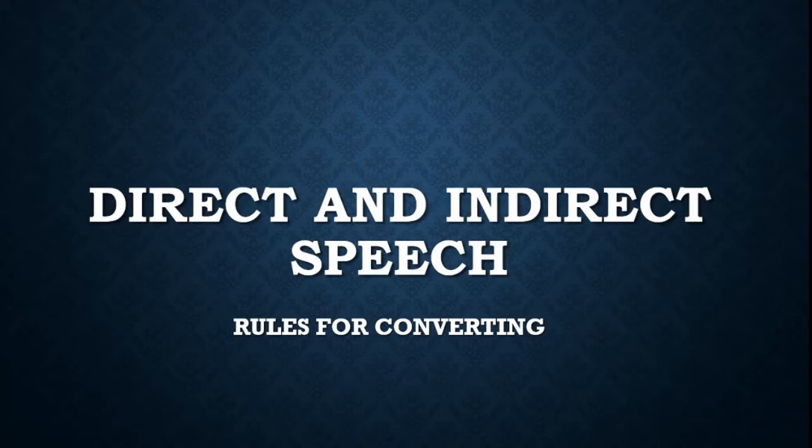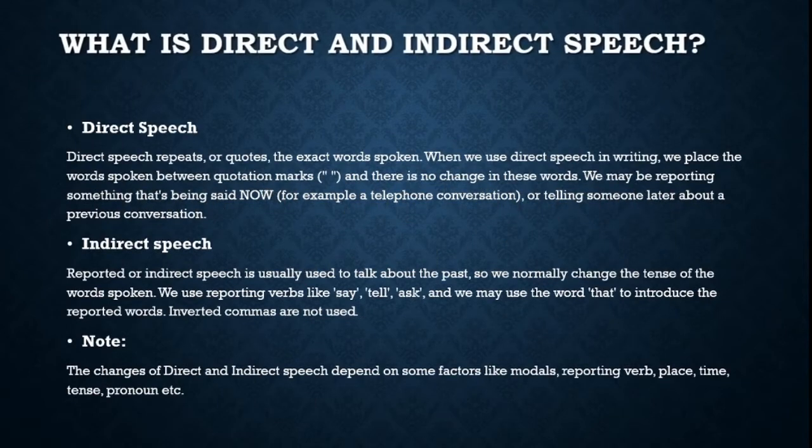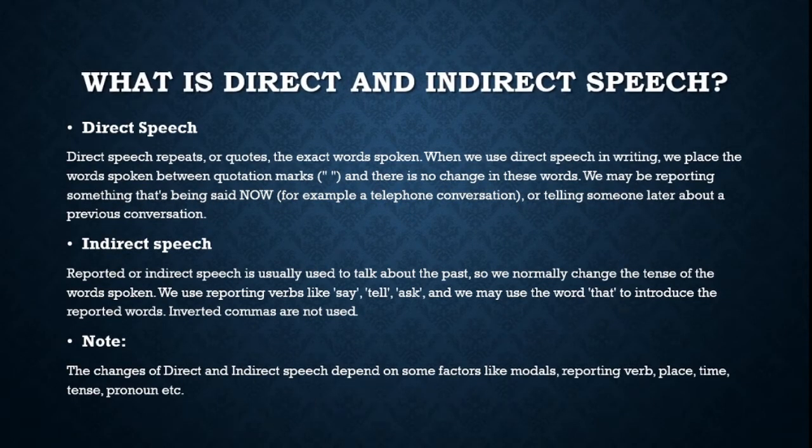So, here are the rules for converting from direct to indirect. Now, let's first understand what direct and indirect speech are. When we talk of direct speech, it is, like the word suggests, spoken directly. You are quoting exact words and telling somebody else something, or talking to someone. Then, when we speak about what has just happened in the past,